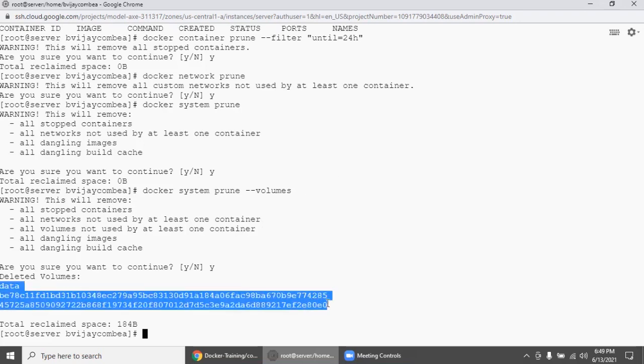We created a data volume and the container was deleted, right? Right now, no container is using that volume, correct? So since no container is using the data volume, this docker system prune --volumes removed the data volume.